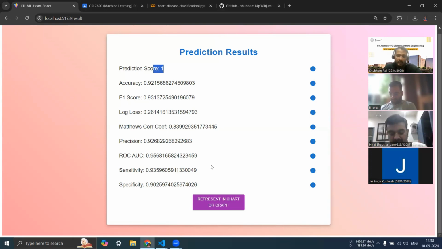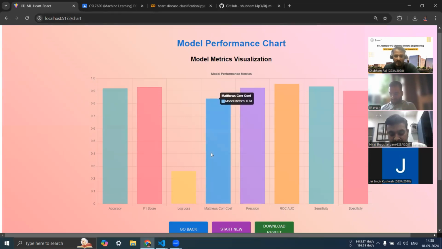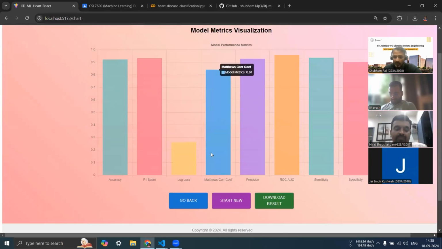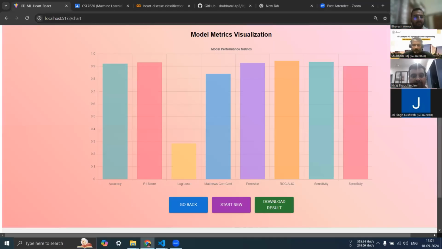Parallelly, we can also represent the same in a chart. This is the visual representation of the graph that we have designed, and our team wanted this so that each and every person who comes to the UI can take these results and show them to any other doctor. So this is basically our project. That's an overview of our project.